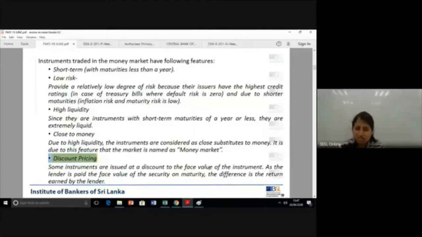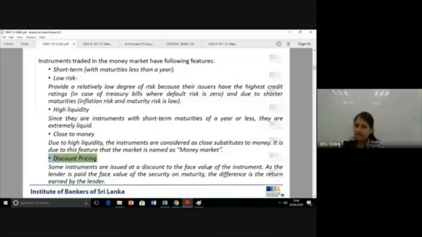It's a bit new for you all to understand if you didn't know about how treasury bills work. Because what we know is usually we deposit something or you buy a share and the value of that increases, and that's your capital gain. But in money market, the instrument that you buy already has a face value. So when it comes to a treasury bill, assume the bill says 100 rupees. That is the value. So on maturity, you're going to get 100 rupees.